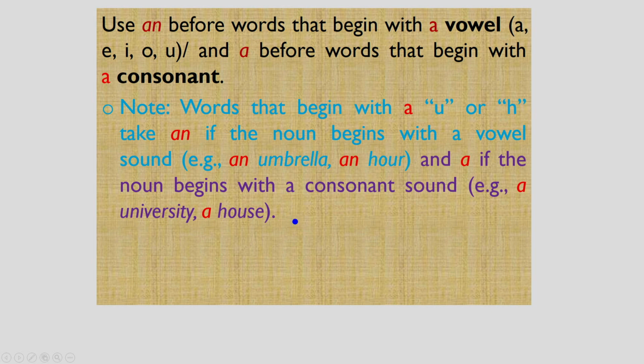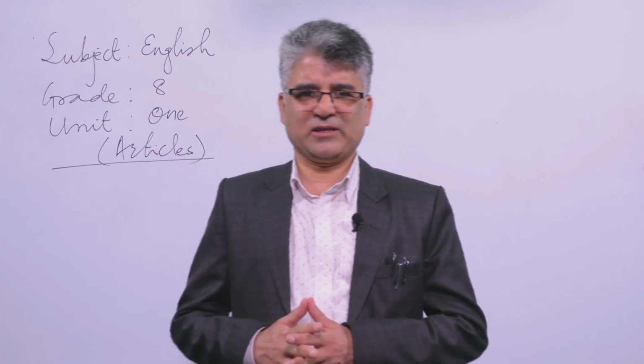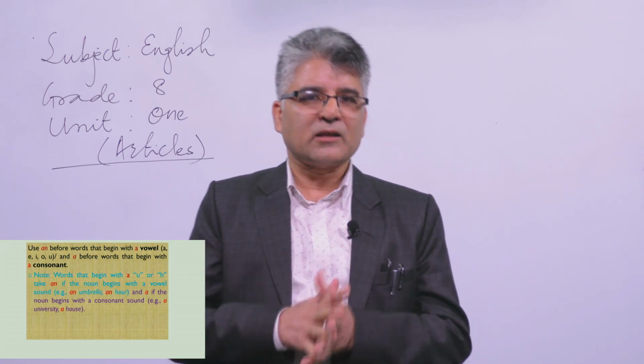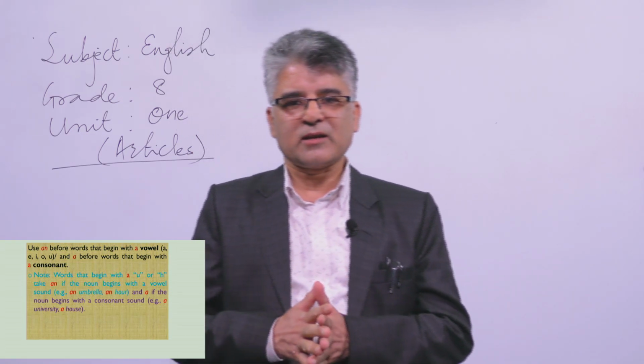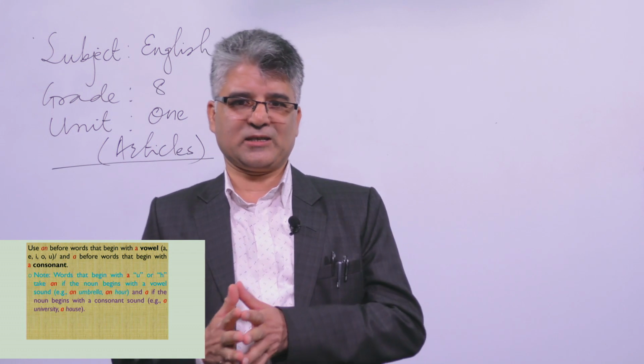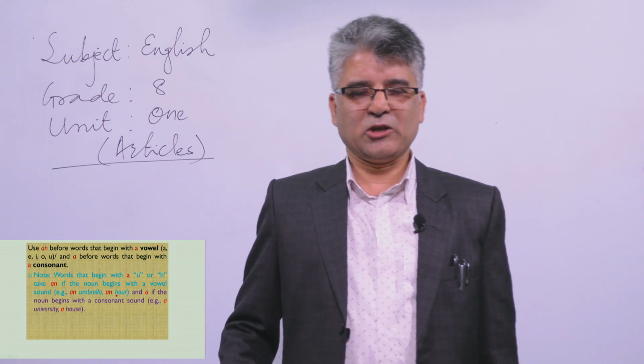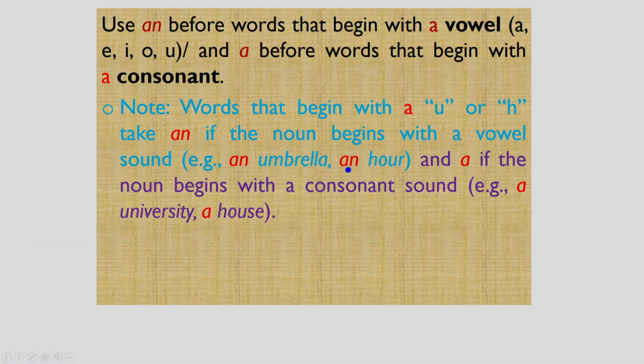So we distinguish by pronunciation: if the noun starts with a consonant sound, we use a; if its sound is a vowel, we use an, as in an hour.